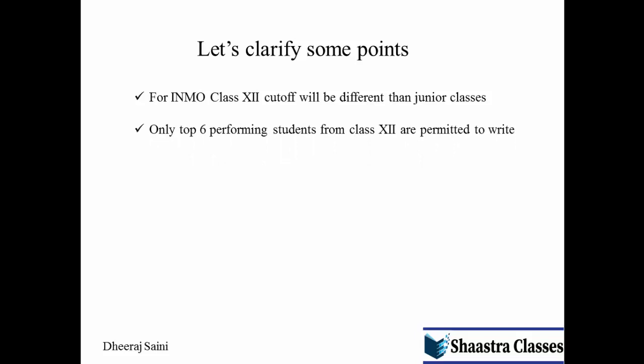For the Indian National Mathematics Olympiad, the class 12 cutoff will be different from the junior classes. For example, there are two groups: one group is classes 8 to 11, and the second group is class 12. So the cutoff for 8 to 11 will be different, and for class 12 it will be different. For class 12 there is a maximum number of students: only the 6 highest performing students are permitted to write that national exam. So for the entire class 12, the top 6 students will qualify to write the Indian National Mathematics Olympiad.